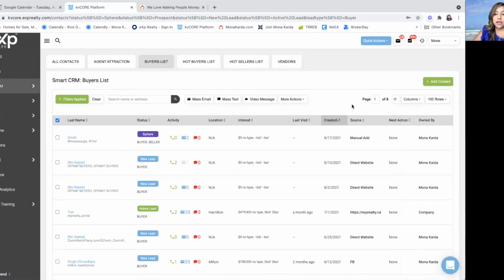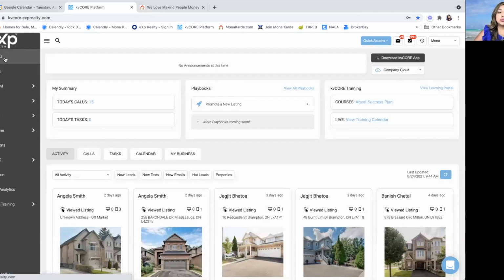for your smart CRM. The subcategories up here, we will get into that as well. This is very important, and I think I have done a session on it already. You can go back to it, but I will do a deep dive on it later. I just wanted to show you a dashboard, because this is really important. When you click on your dashboard here on the left-hand side, it gives you a summary of what you have to do for the day, what you should be doing, or what's been going on.